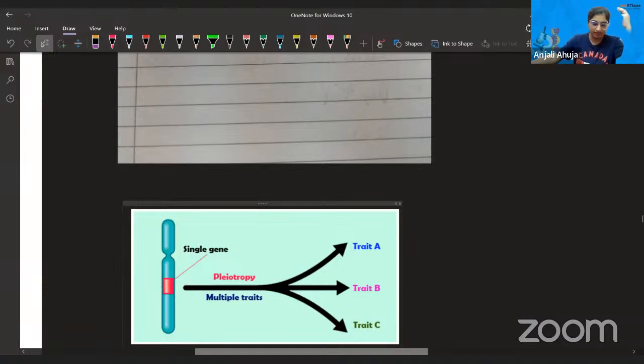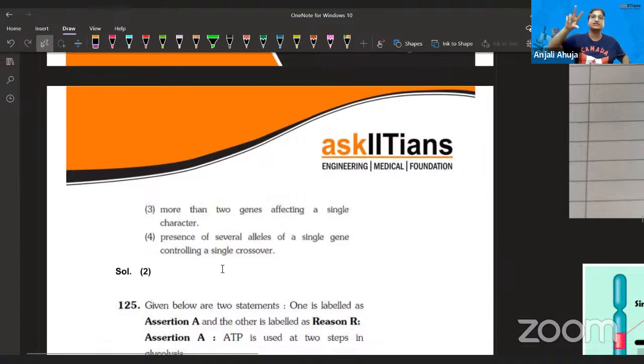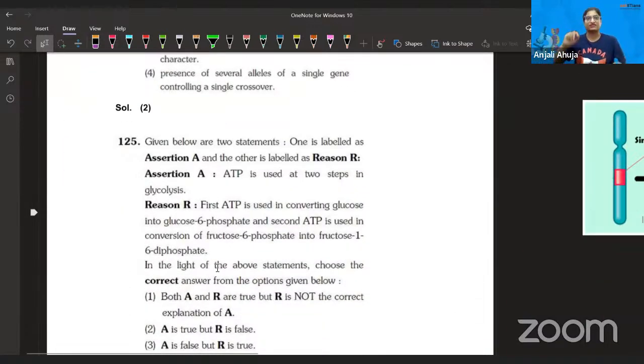Then I gave you one more example, which was seed ripening, I think. Anyways, I gave you the reasons also, that one gene is there and it is affecting multiple characteristics. Anyways, let's move ahead. I'm going to just confirm it.